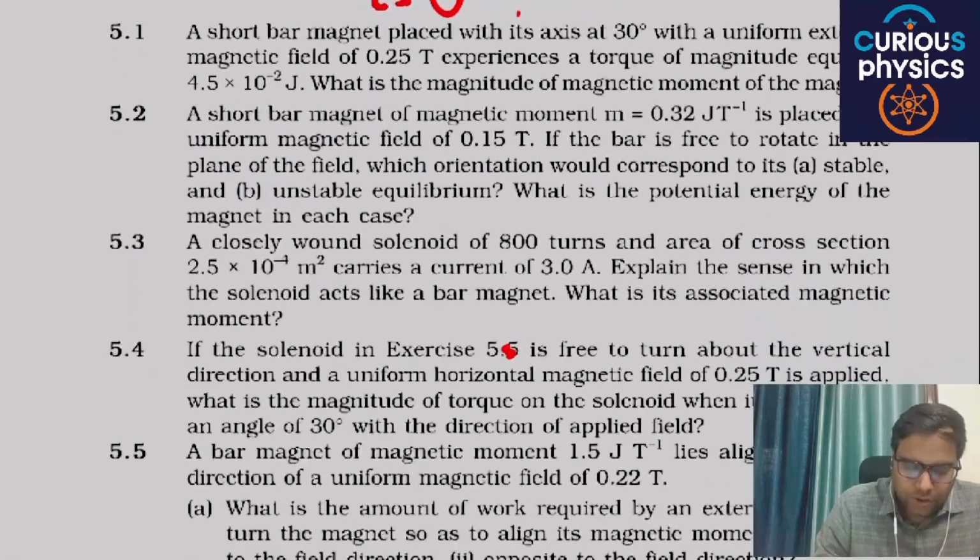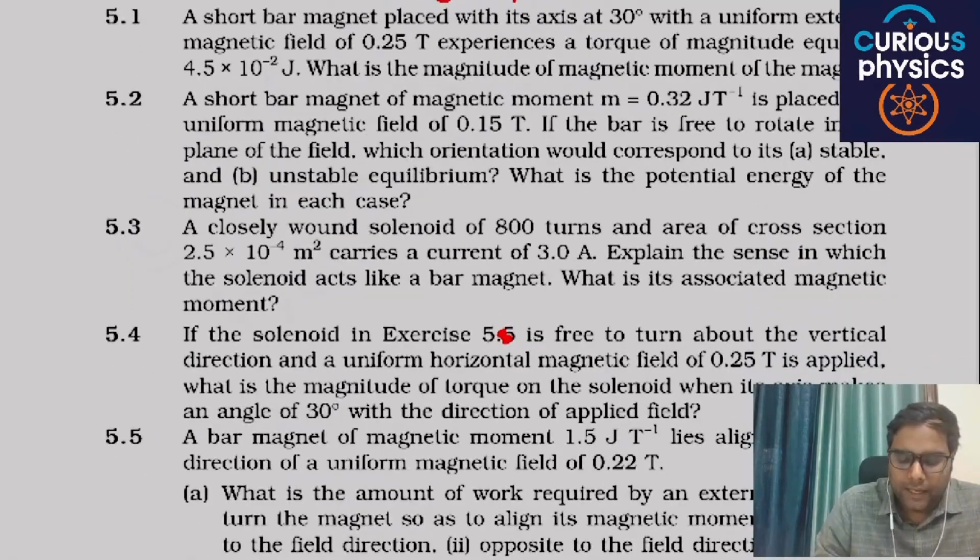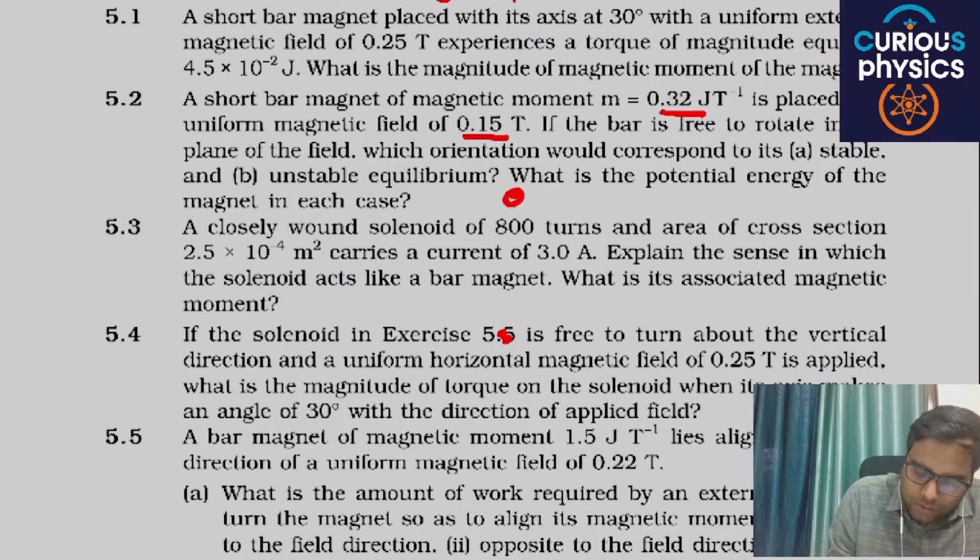Okay, next question. A short bar magnet of magnetic moment, here magnetic moment is given, is placed in a uniform magnetic field. Magnetic field is given. If the bar is free to rotate in the plane of field, which orientation would correspond to its stable and unstable equilibrium? What is the potential energy of the magnet in each case? The stable equilibrium will be when the direction of magnetic field and magnetic moment is the same.